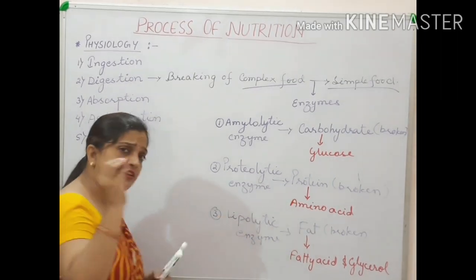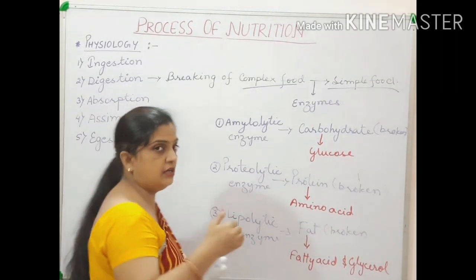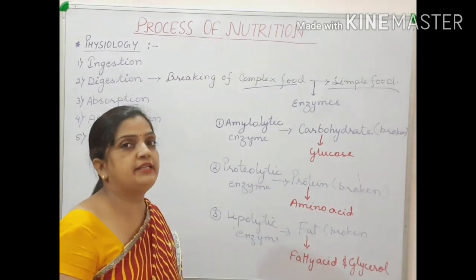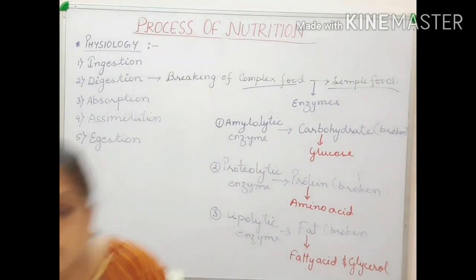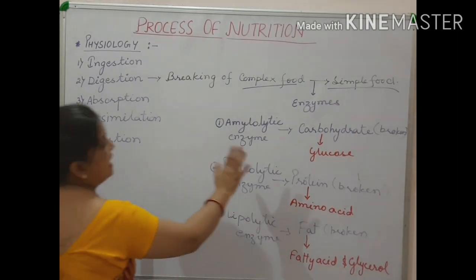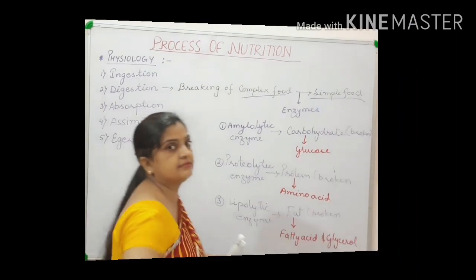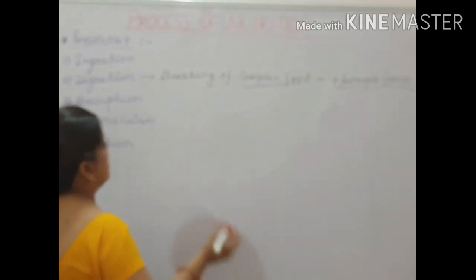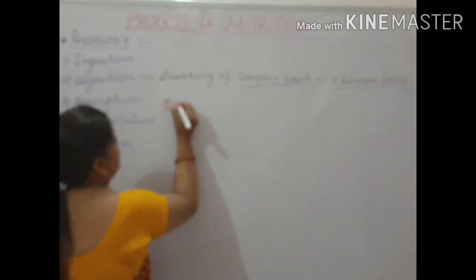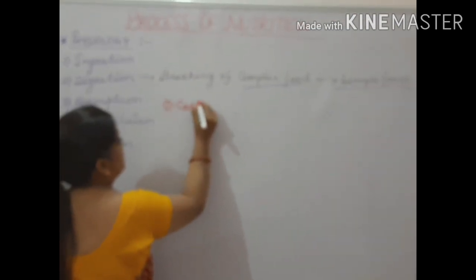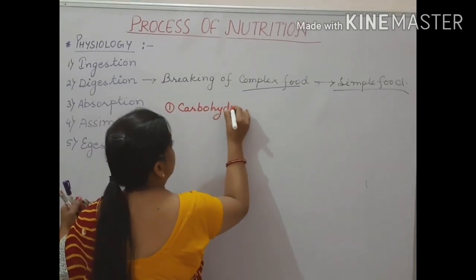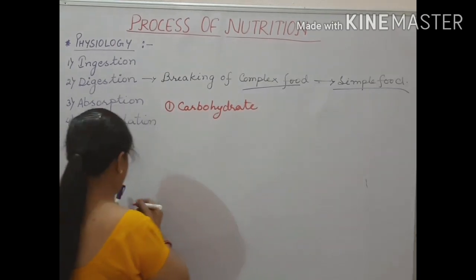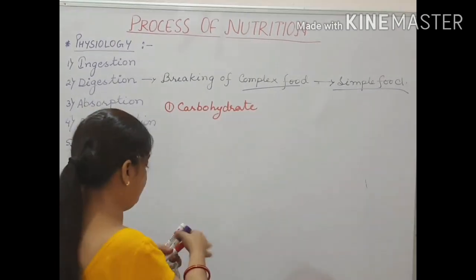Now in a very simple way, in small steps, I will be telling you how carbohydrate is changing into glucose. So I hope you know your enzyme names and the conversions and the simple names. Now I am starting with carbohydrate. The first conversion of carbohydrate is with the help of amylolytic enzyme. Now this carbohydrate will change first.